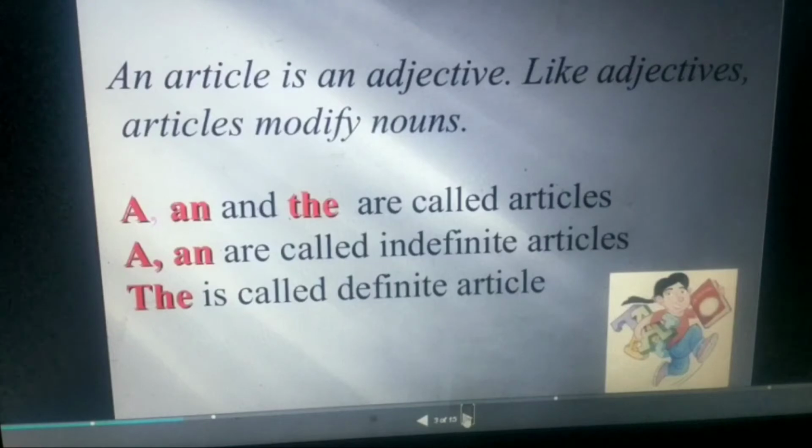An article is an adjective. Like adjectives, articles modify nouns. A, an, and the are called articles. A and an are indefinite articles. The is called the definite article.